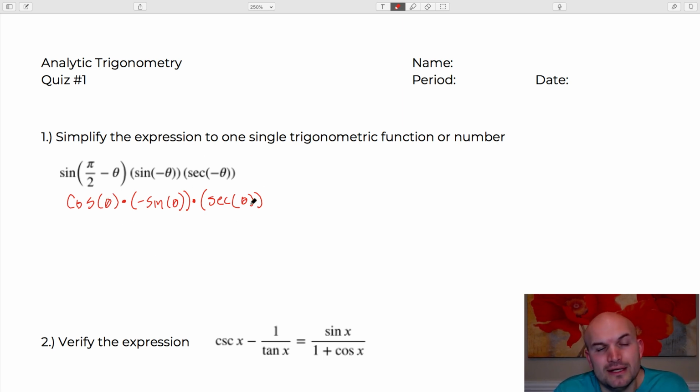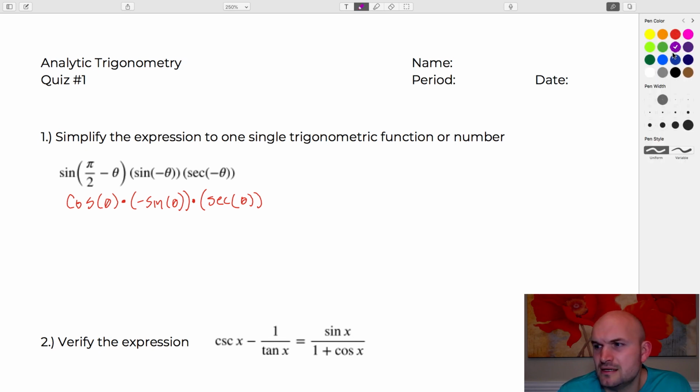All right, so just remember that the secant is even, so the secant of a negative angle is the same as the secant of theta. Now I could rearrange these, but to save some time, hopefully you can recognize that the cosine of theta and secant of theta are reciprocals of one another. Since they're reciprocals, they multiply to give me 1. So I'm just left with negative sine of theta.